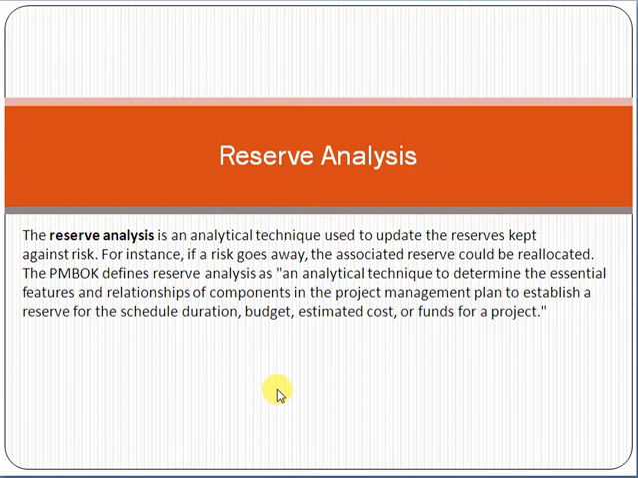So keeping in mind the risk, you have allocated 1,000 more for the project. So that is called reserve analysis. Remember one thing, this is called reserve analysis. If the project completes successfully and there is no issue, we can reallocate the budget to some other project.